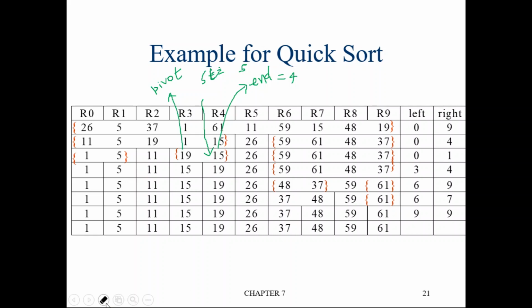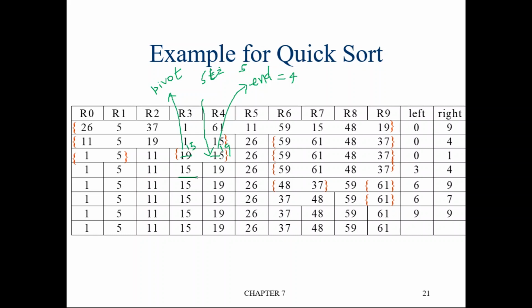So again you check whether start is less than end. No, start is not less than end, start is greater than end. In this case, what should we do? The value at end location should be swapped with the pivot element. The value at end location is 15. That should be swapped with pivot element. So 15 will come here and 19 will come here. As a result, we got this.